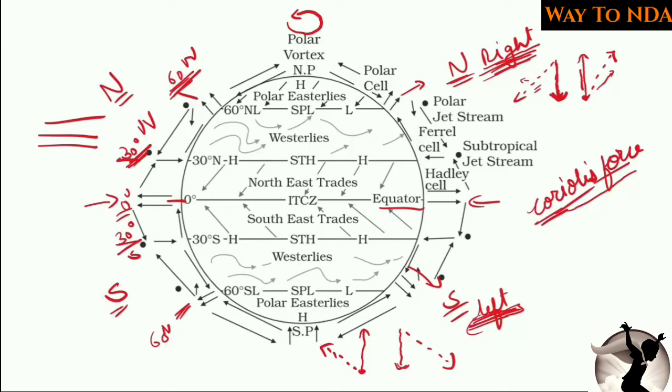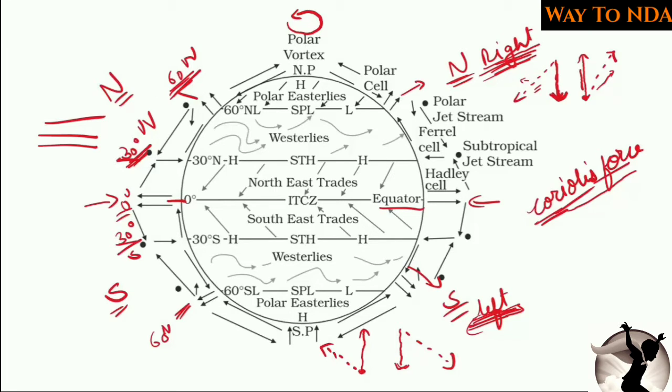Okay, so I think the Coriolis force is clear. In the northern hemisphere, the Coriolis force deflects the wind to the right side, and in the southern hemisphere, the Coriolis force deflects the wind to the left side. Now, here is an example.